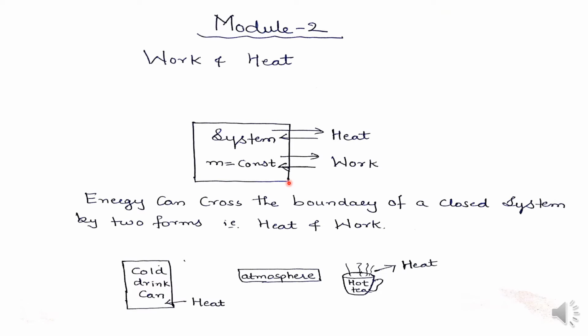Just consider this is a closed system in which mass is kept constant. You can see here energy in the form of heat and work. These are the two forms of energy. This energy, in the form of heat and work, is crossing the boundary of a closed system.